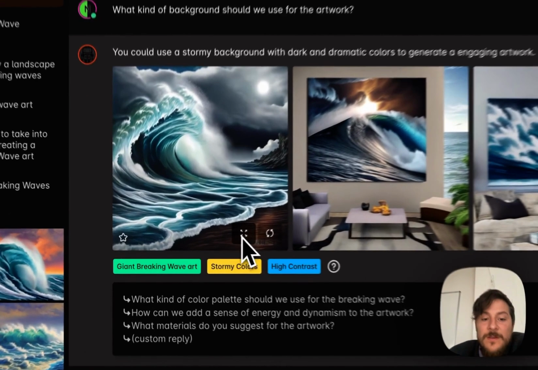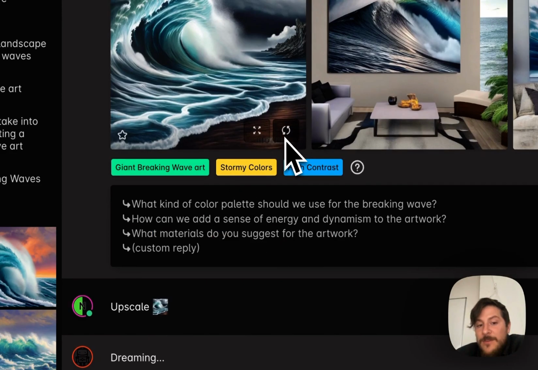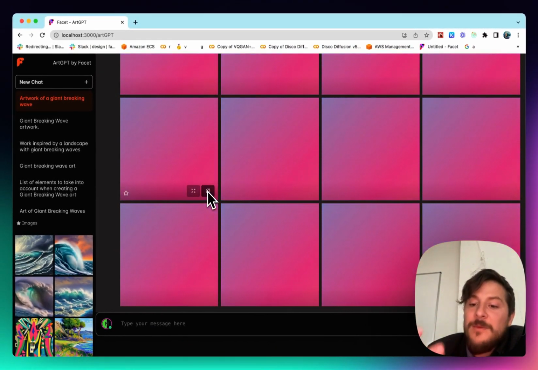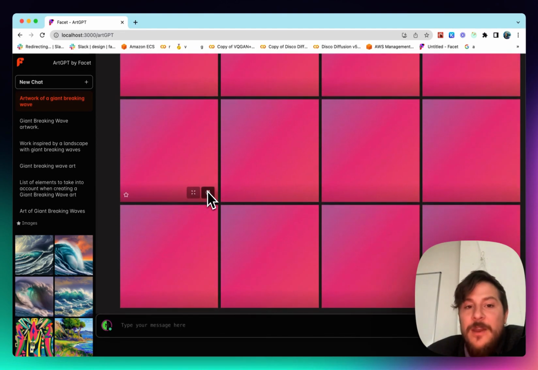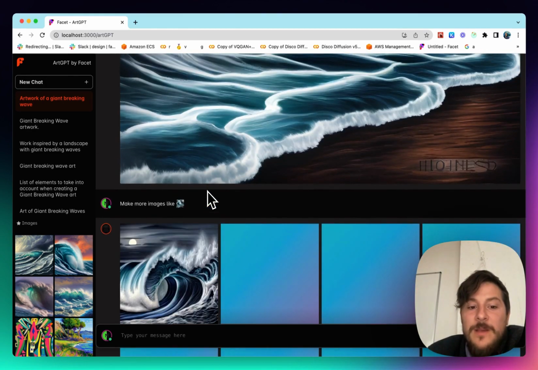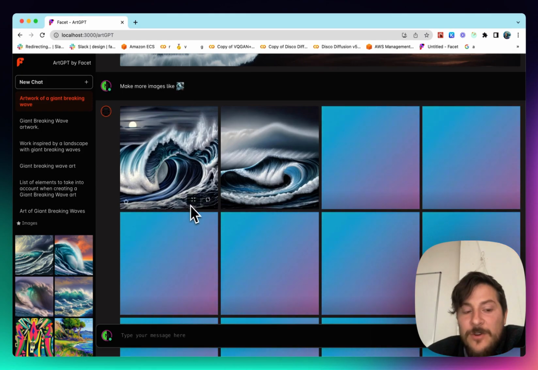So what I can do is scale this up by clicking on that button. And what I can also do is click on this variation here. And so the variation will generate many, many options. So instead of being forced to move through dialogue, I can just move in the conversation of, I like this one, let's see more of that. I don't need to give it a specific critique. I can actually give it more of a thumbs up and say, keep going. So we'll see it starts to roll many choices for us that look just like this picture we had before.